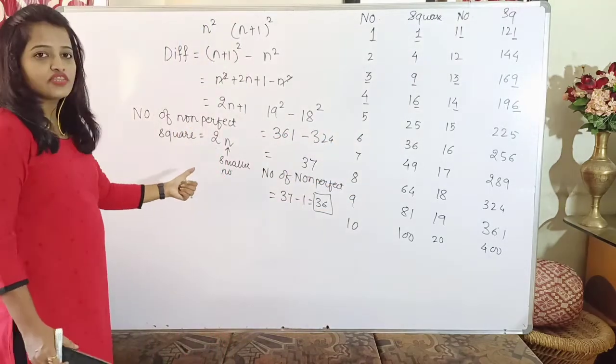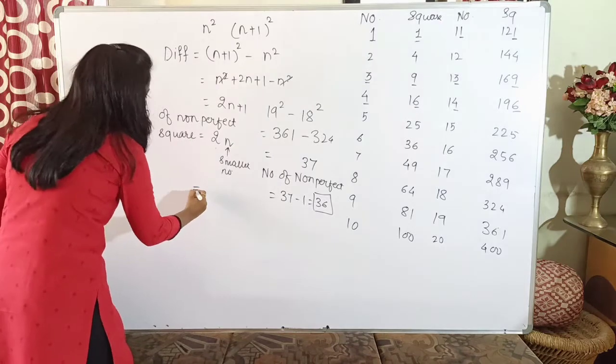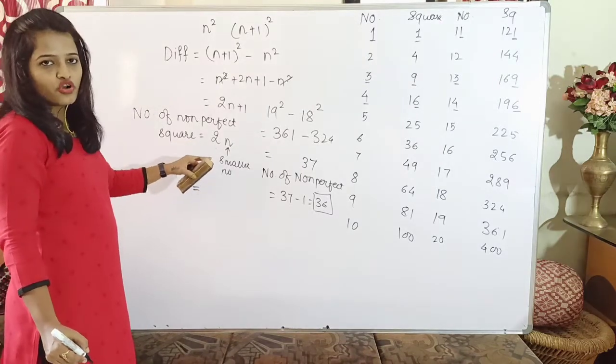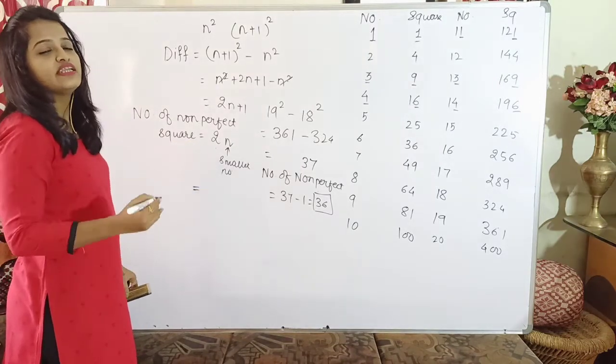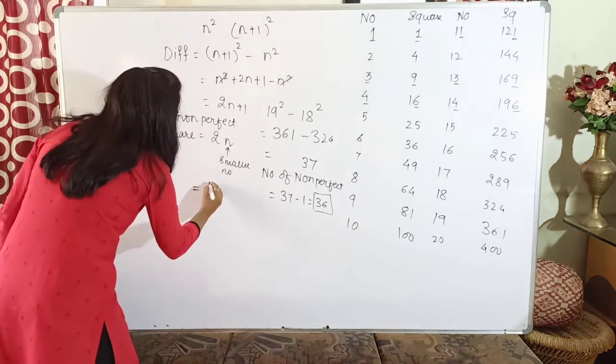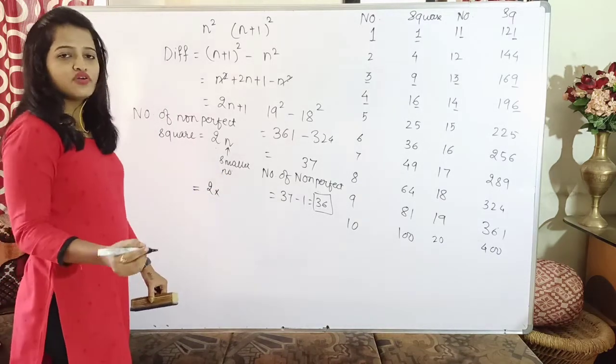Now let us check with our formula also. What I want is the number of non-perfect squares between what? Between 18 and 19. So it will be 2 times n, 2 times the smaller number.